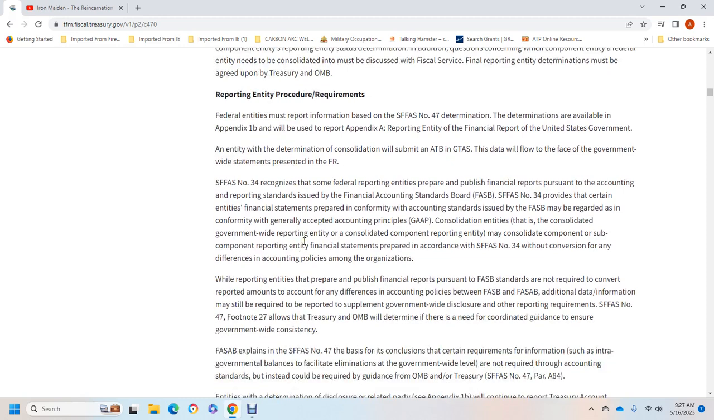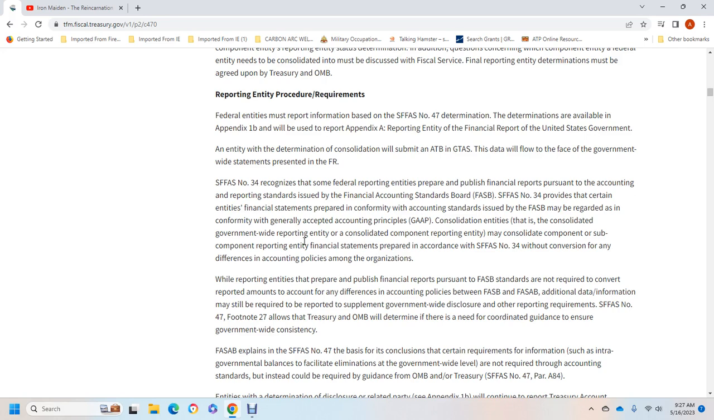Federal entities must perform the analysis based on the Statement of Federal Financial Accounting Standards number 47 for the determination. Determinations are available in Appendix 1 and Appendix A. The reporting entity of the financial report of the United States government and the entity of the determination consolidated will be supported with the adjusted trial balance of the government-wide Treasury account symbol. The data will flow over to the face of the government-wide statements for the presentation of the financial report.